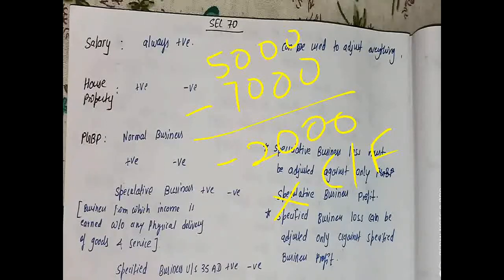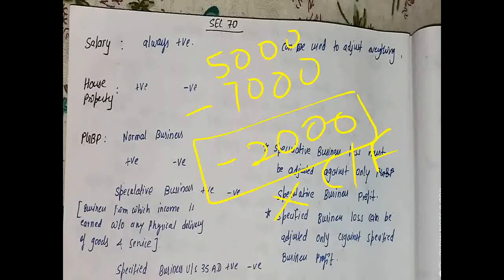And whatever amount is being carried forward can be set off against only that particular head. What I mean to say is, suppose in accounting year 18-19, I am having a loss from a speculative business of rupees 2,000.